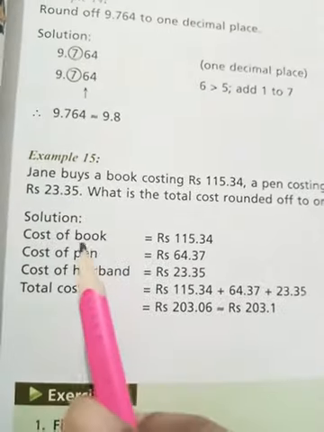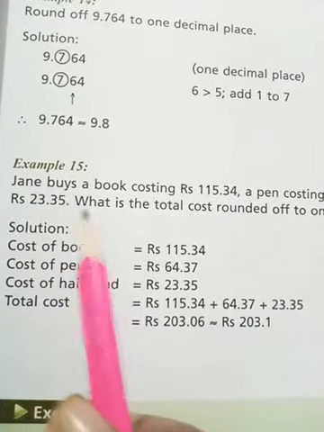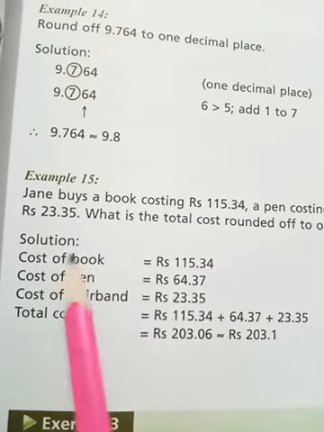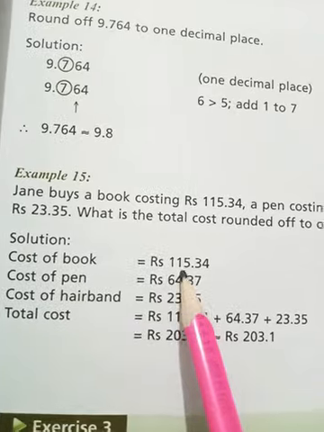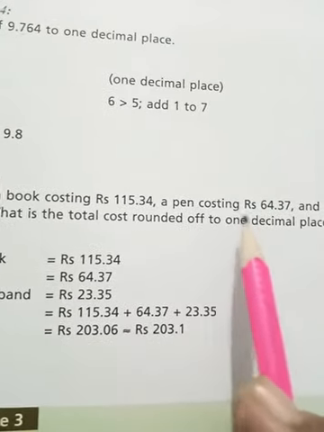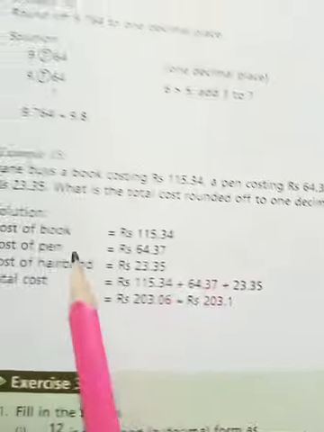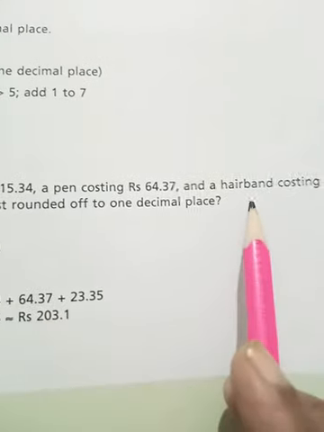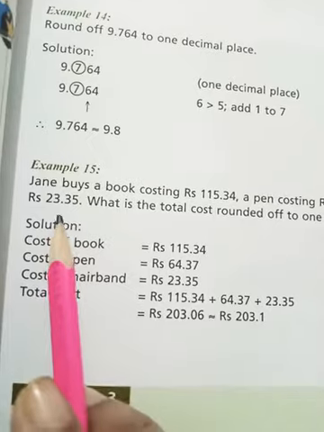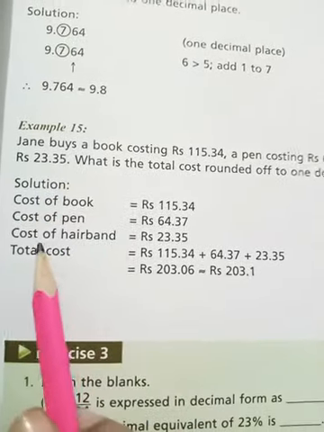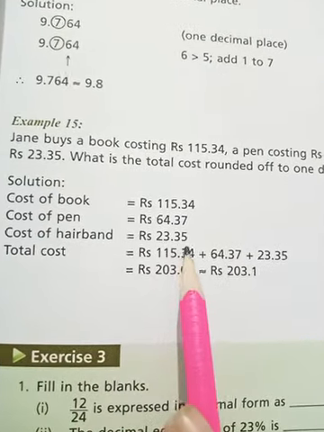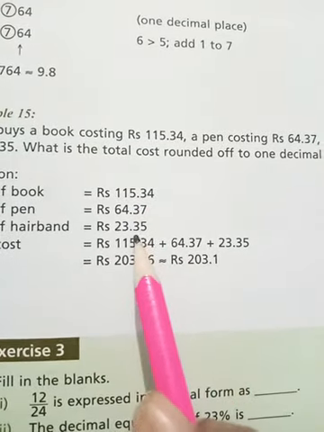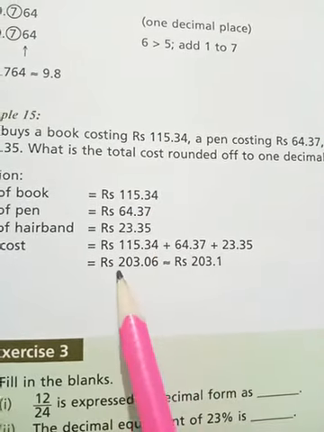Okay. Now this is a word problem. Jane buys a book costing rupees 115.34. Cost of book 115.34. A pen costing rupees 64.37. Cost of pen 64.37. And a hairband costing rupees 23.35. Cost of hairband 23.35. What is the total cost? How can we find out the total cost? By adding all of these. So it becomes